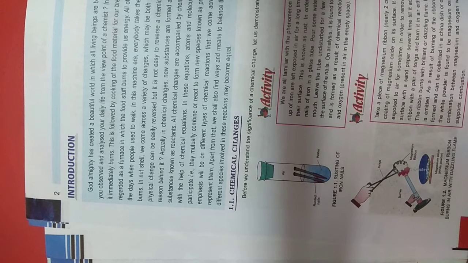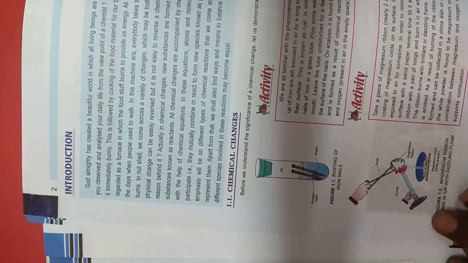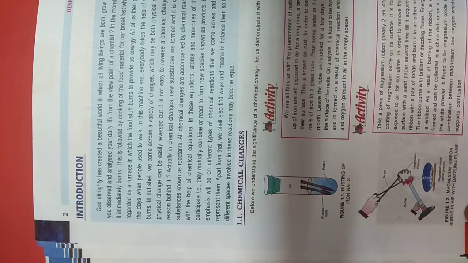We are starting the first chapter, Chemical Reactions and Equations. Now the chapter starts with chemical changes. Now what is a chemical change? A chemical change is a permanent change. A chemical change is a change in which new substances are formed, and we can say that it is an irreversible change.